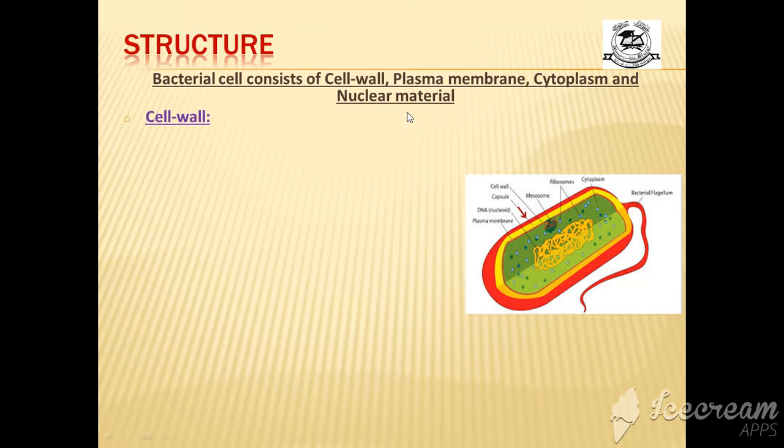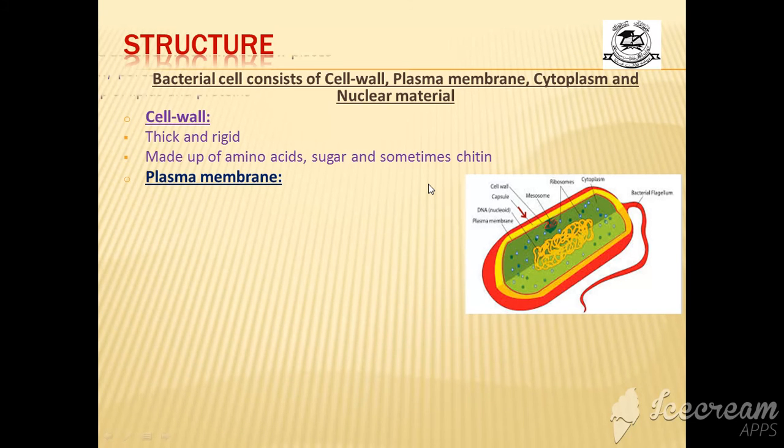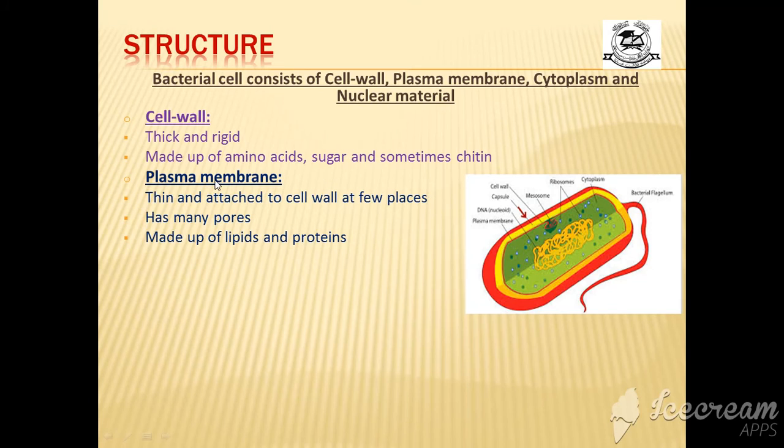Cell wall, the outer membrane, is called the cell wall. It is thick and rigid, made up of amino acids, sugar and sometimes chitin. So you have to remember these points. What about the plasma membrane? It is not thick, it is thin and attached to the cell wall at a few places. This is inside the cell wall and in some places it is attached to the cell wall. It has many pores, made up of lipids and proteins.